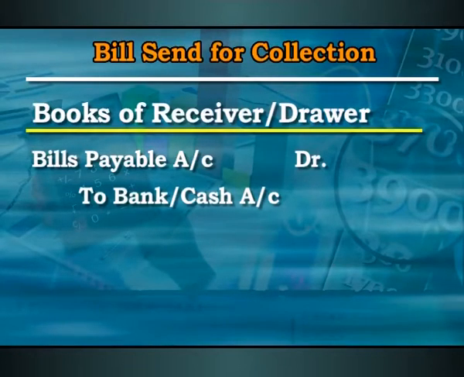So these are the situations or basic accounting treatments which we are going to make in the books of account of the drawer and drawee. So far we have discussed all the important scenarios, all the accounting treatments that should be done in these 4 situations. I hope you have understood this chapter well. So far we learnt about the definition, its important features, terms, and parties to bills of exchange. Now you'll be able to solve all the other illustrations and questions that are there in your self-learning material.